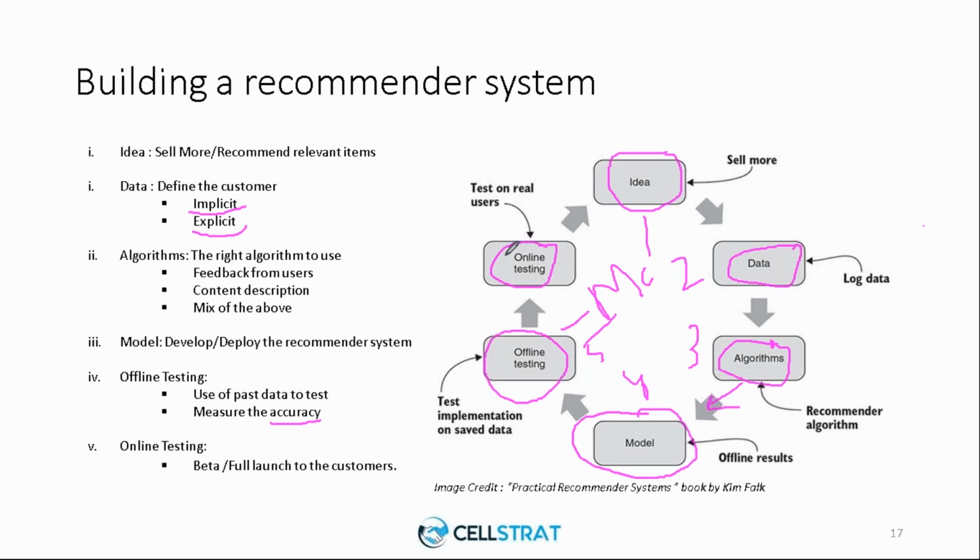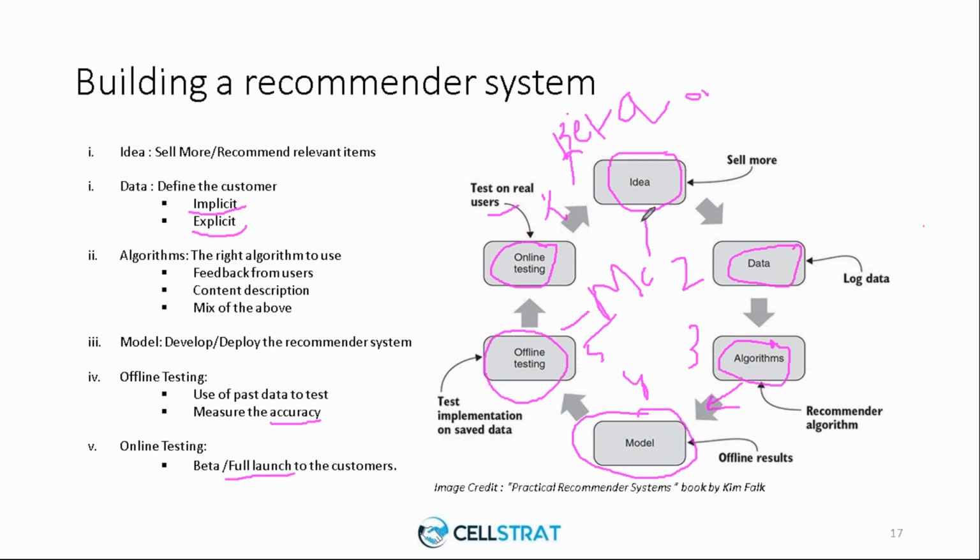This is where you would actually start getting inputs from real users. Once you deploy it on the production site, you start incorporating the customer data in real time and start making recommendations as an output. Here you may either go for a beta launch if you feel that you still need more testing, or if you are comfortable enough, you can go for a full launch to the customers.